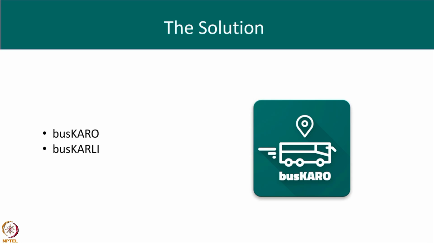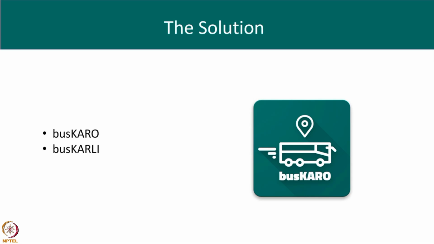We came up with two actions, busKARO and busKarli, which work on an incentive-based system. busKARO allows the users to view the ETAs of the buses and some credits are deducted. On the other hand, busKarli allows the users to share their bus transit data, rewarding the user with some credits. So if a user is standing at a bus stop and does a busKarli, other users at other bus stops will get to know that the bus has left that bus stop, and accordingly we'll be able to predict their ETAs so that other users may get help by that.